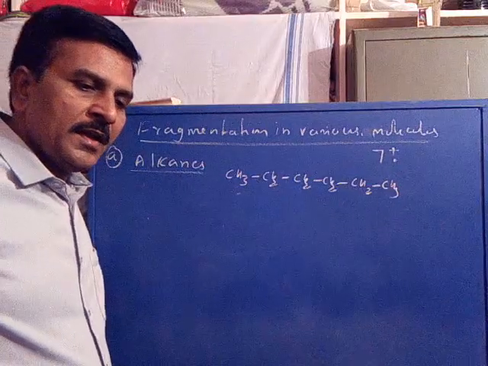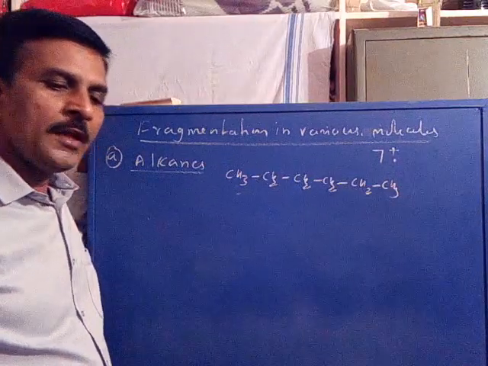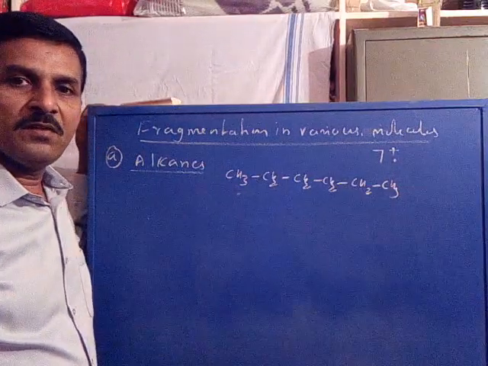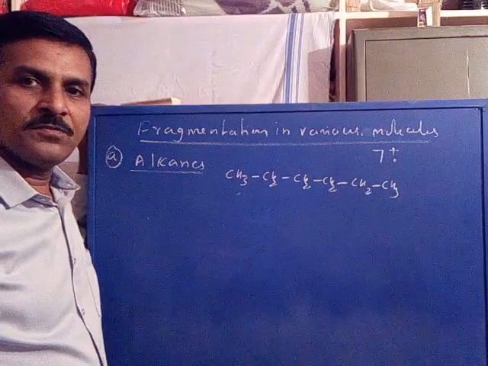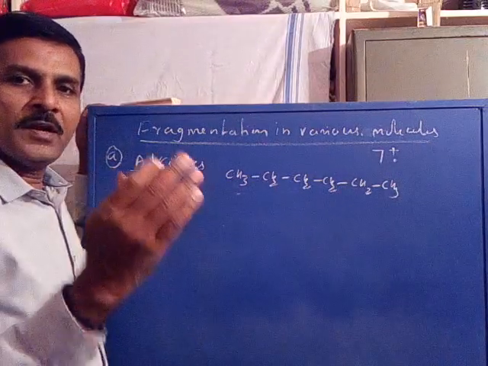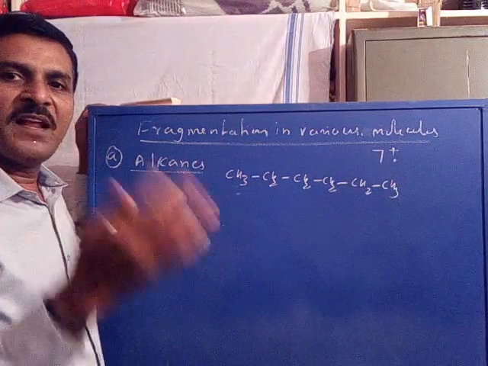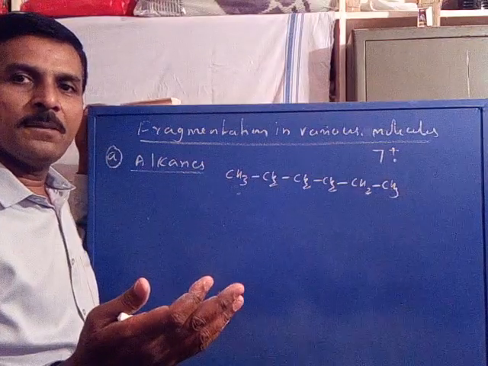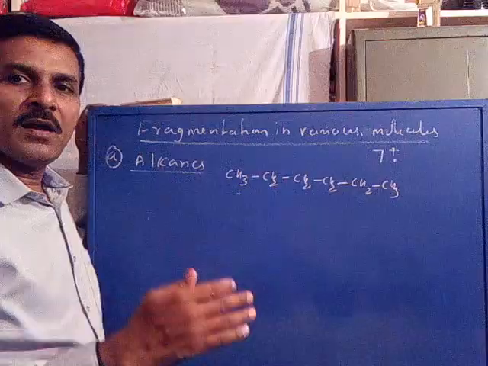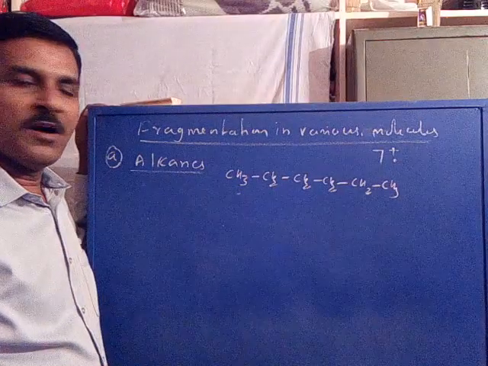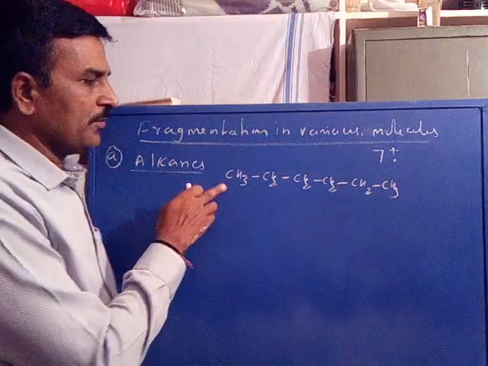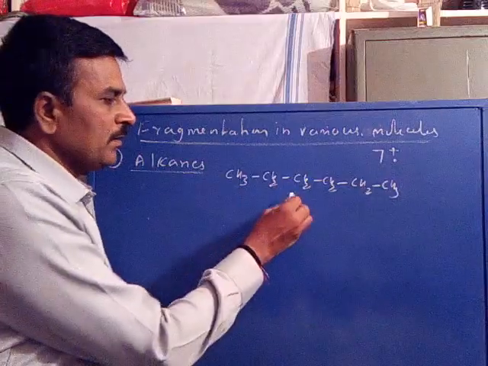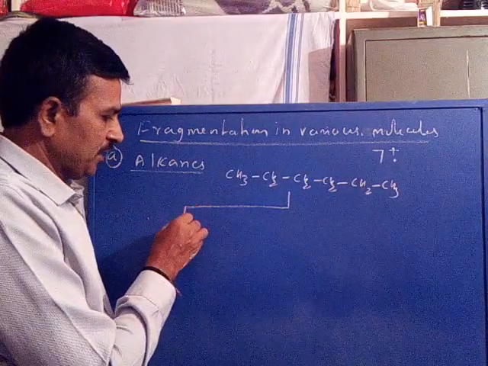So I already told you that in an alkane, a homologous series of compounds, when broken down or fragmented, they result in one as a cation and the other as a radical. The alkyl cation always has an odd mass. Now, with the example of n-hexane, we will study the fragmentation.